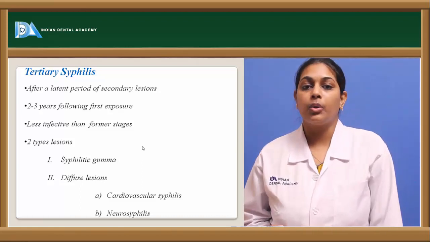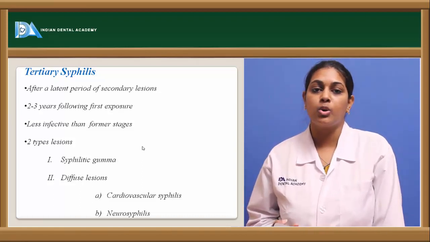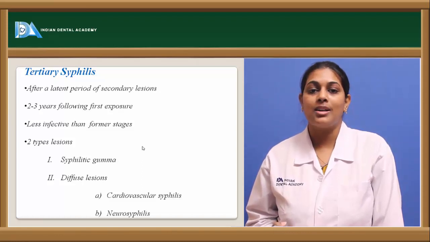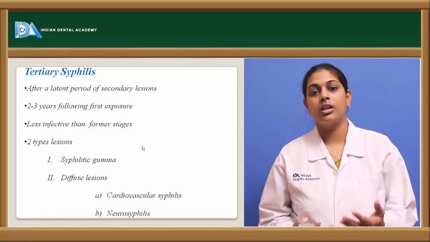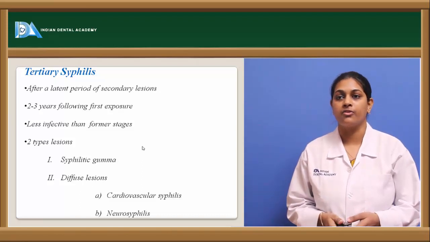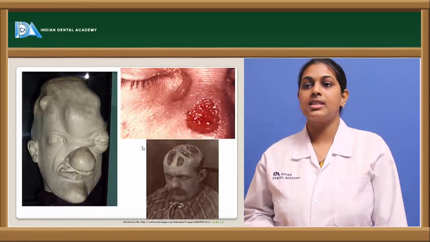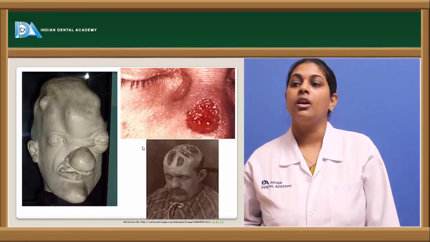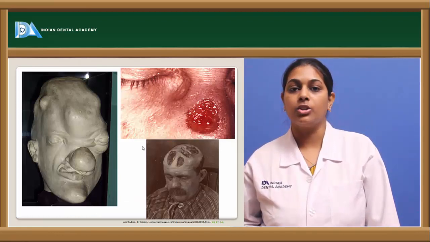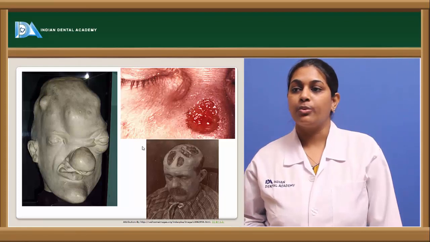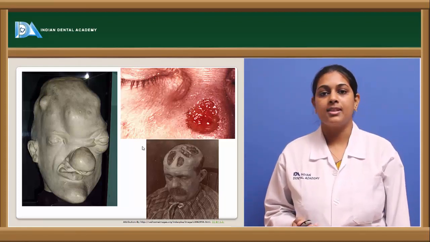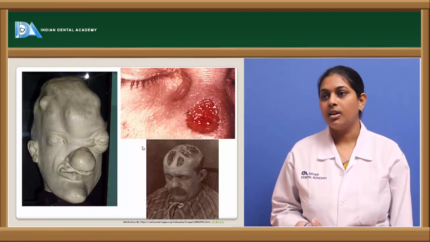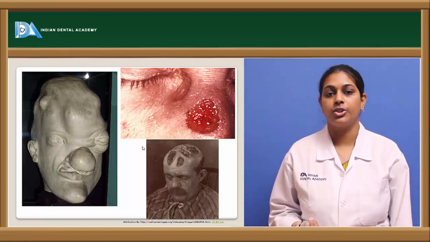When it involves the nervous system, it most commonly involves the meninges as well as the dura and spinal cord. These are certain diffuse lesions in the case of syphilis. These pictures show how a patient presents with a syphilitic gumma, where the bones are eroded completely because of the progression of the bacillus affecting the tissues of the host.